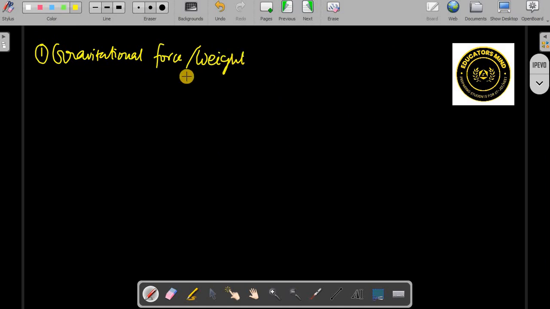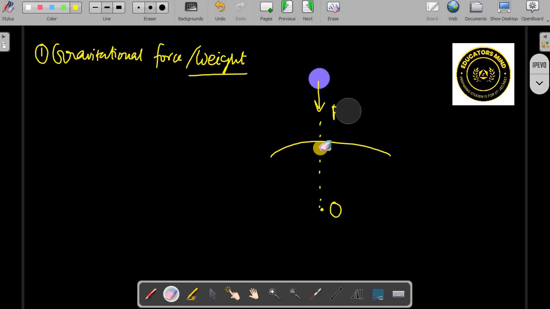Here it is the gravitational pull on any object due to Earth, right? So suppose this is a big object or any object. Every object is getting attracted towards Earth, toward the center of the Earth, right? Earth is pulling everything by this force, which you may write as W, the weight. So W is equal to M into G, and G value you know is 9.8, M is the mass. So very simple. That's the attractive force, and it's going down towards the center of the Earth.